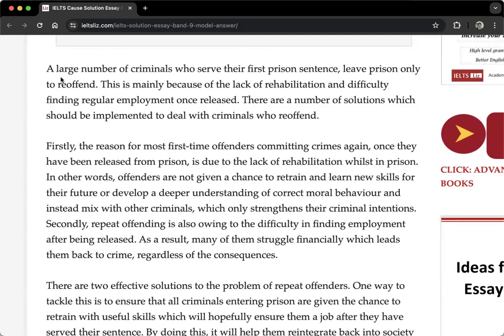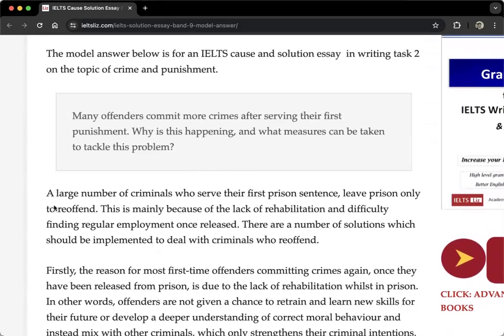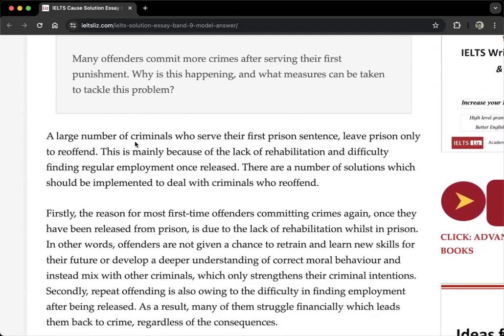Thanks. You see, there are three sentences here. First one is the topic, paraphrasing. Like this idea paraphrased into this. A large number of criminals who serve their first prison sentence, prison, not prison. They leave prison only to reoffend. Reoffend means offend again. It means like to do something again, to commit crime again. Yeah? Then it's like the topic.